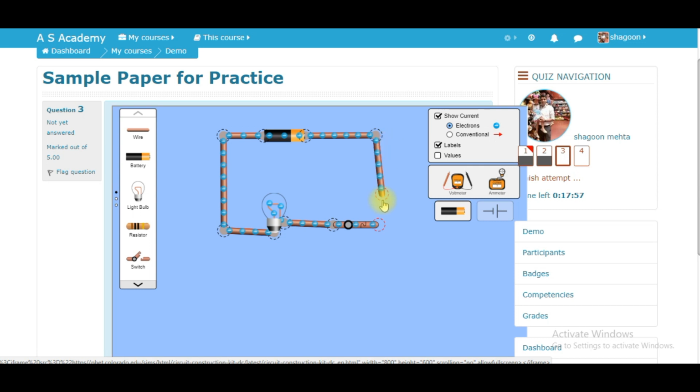And then finally this is done. So you can see this bulb is on. I can switch it on and off. Then I move on to the next question.